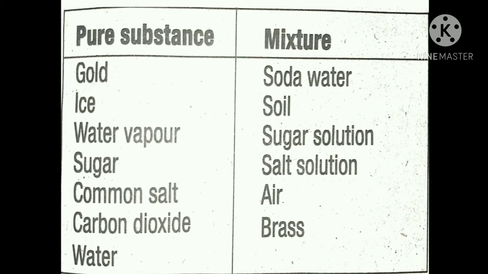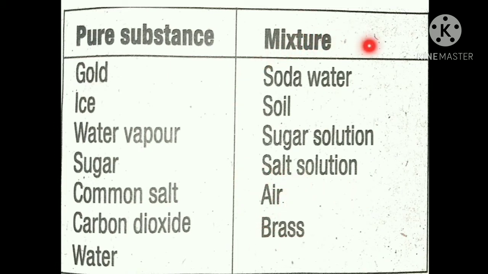All the particles in it are of the same nature. On the other side, the materials that come under mixtures are soda water, soil, sugar solution, salt solution, air and brass.